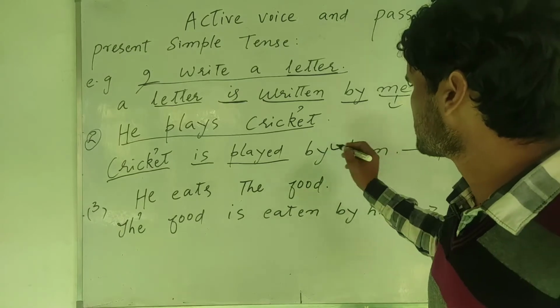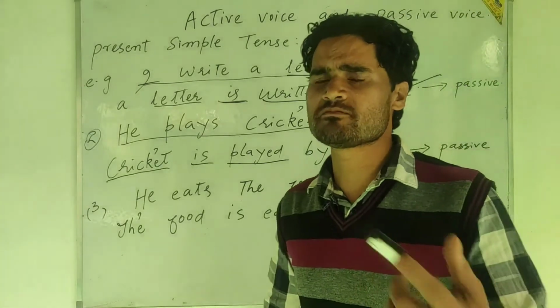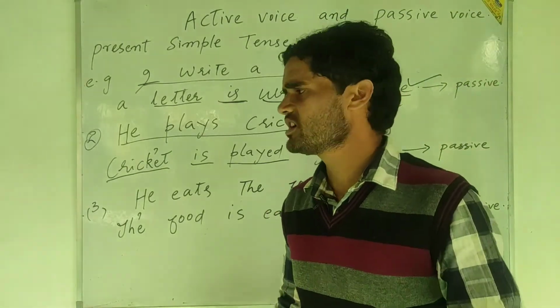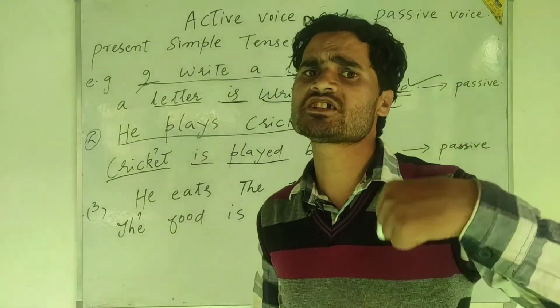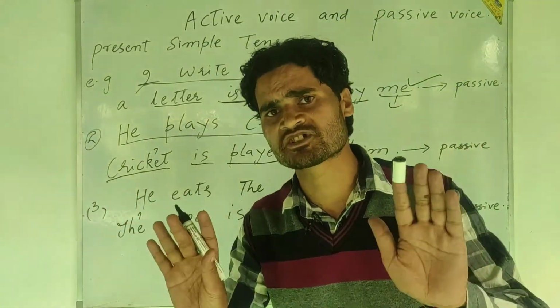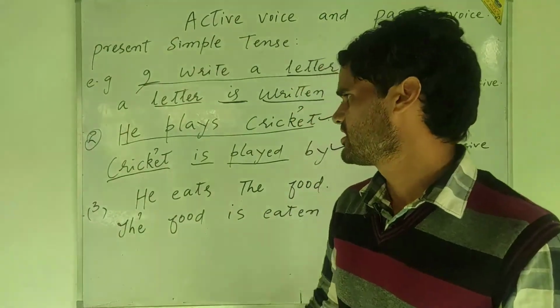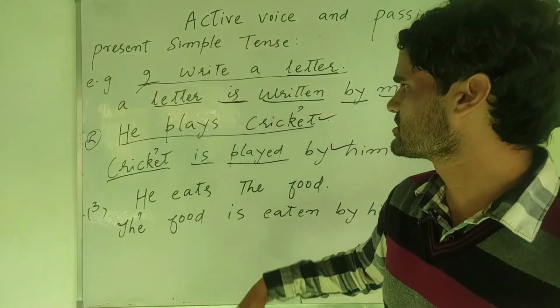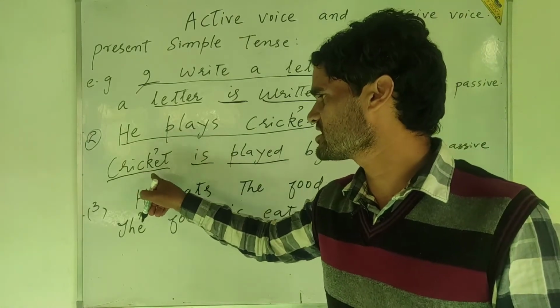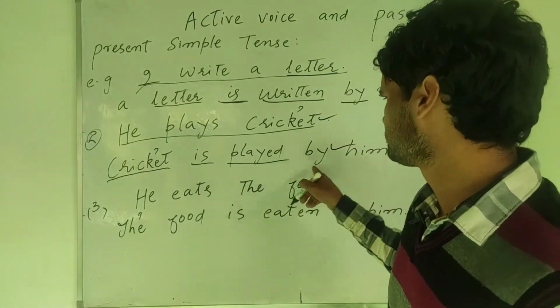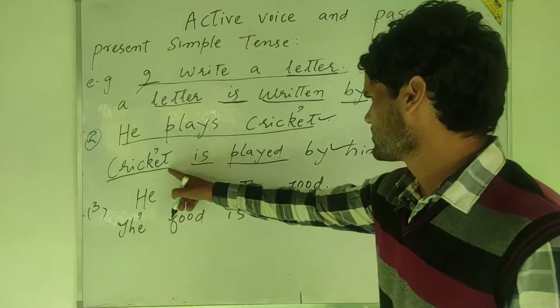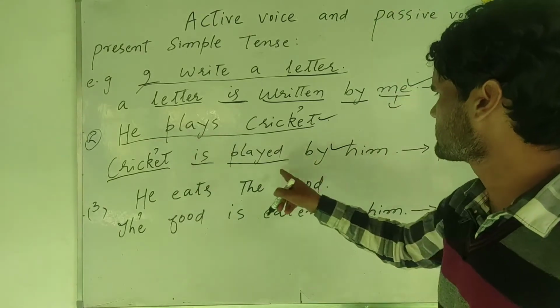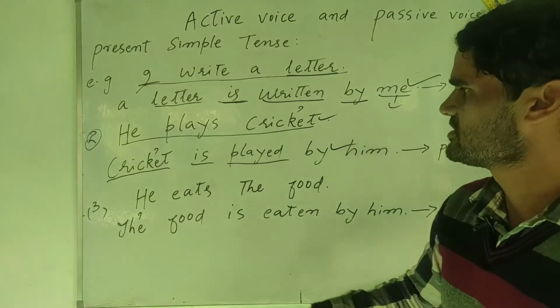So this sentence and this sentence express the same meaning. They describe the same meaning. But these two sentences are different ways of telling the same concept or idea. Here it is active because the subject acts directly upon the object. Here the subject is being acted upon, by him.